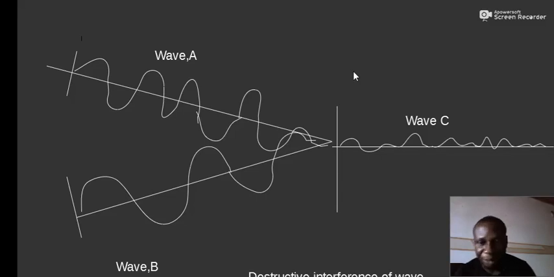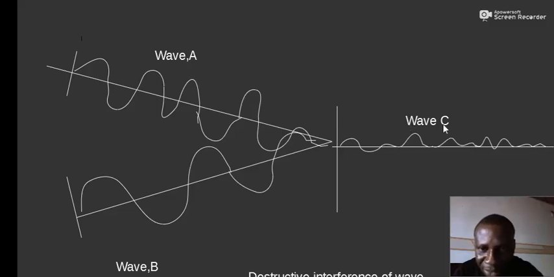The wave combines in a manner that the resultant wave will either be bigger than the original waves or smaller, or perhaps even disappear. When it disappears or is far smaller, we say that the waves combine destructively, as in the case right now.